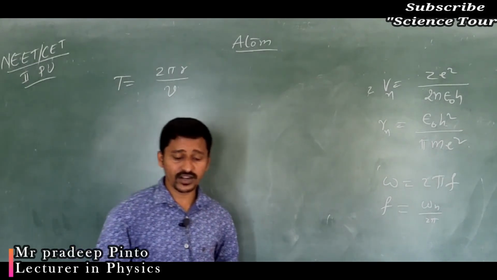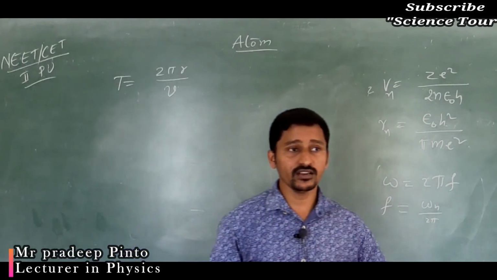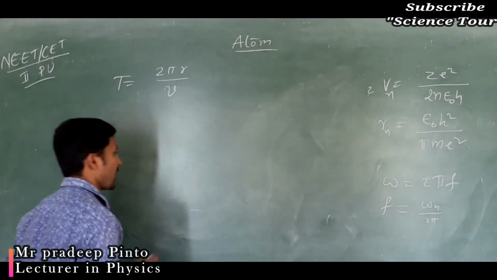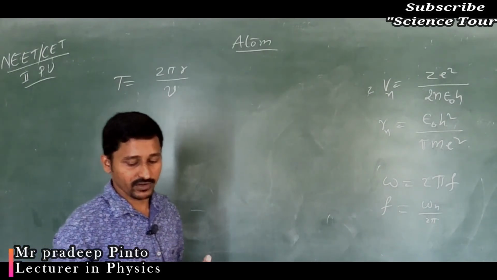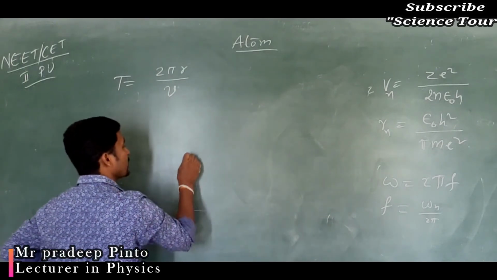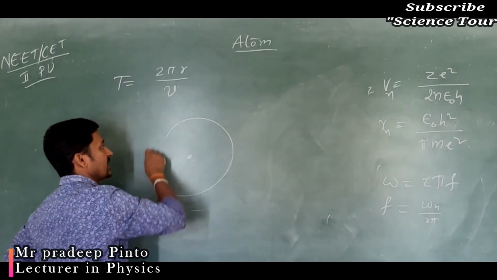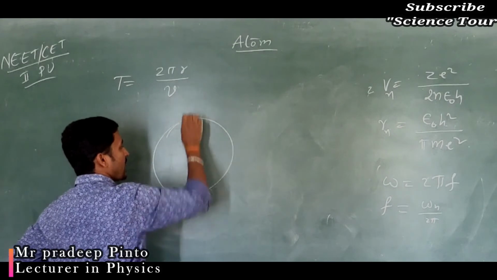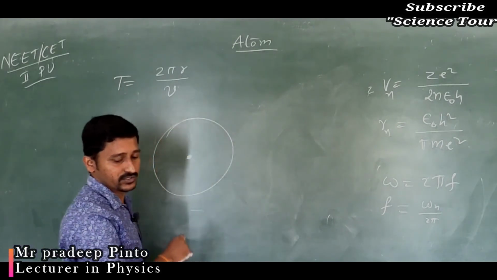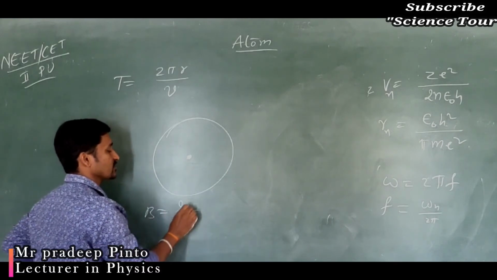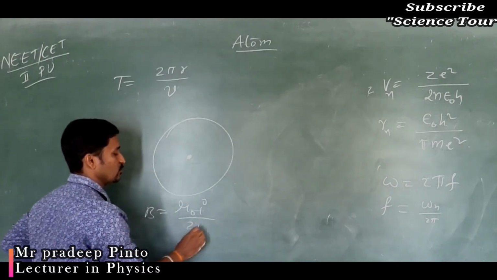So this is about the current. Now again, because of the current, the magnetic field is there, right? When charge is revolving, you will get the magnetic field. What is the expression for magnetic field at the center of the nucleus? See, the electron is revolving. The magnetic field at the center, in Moving Charges and Magnetism we have studied, the expression is mu naught I divided by 2r.